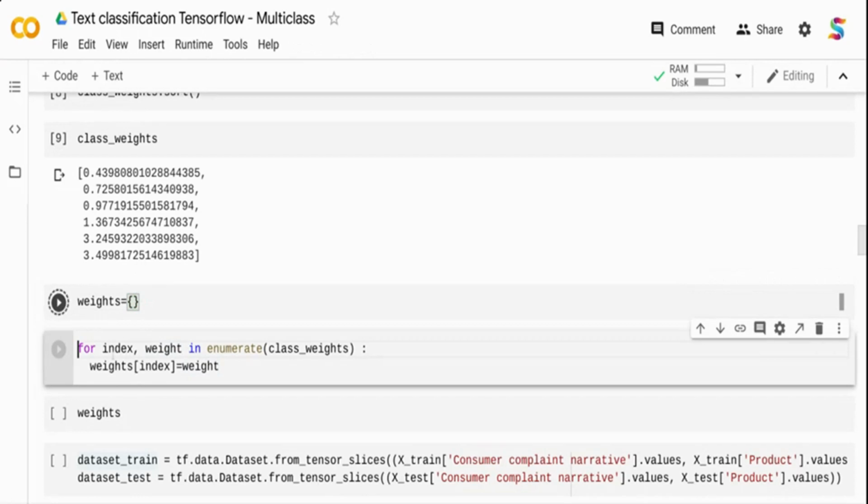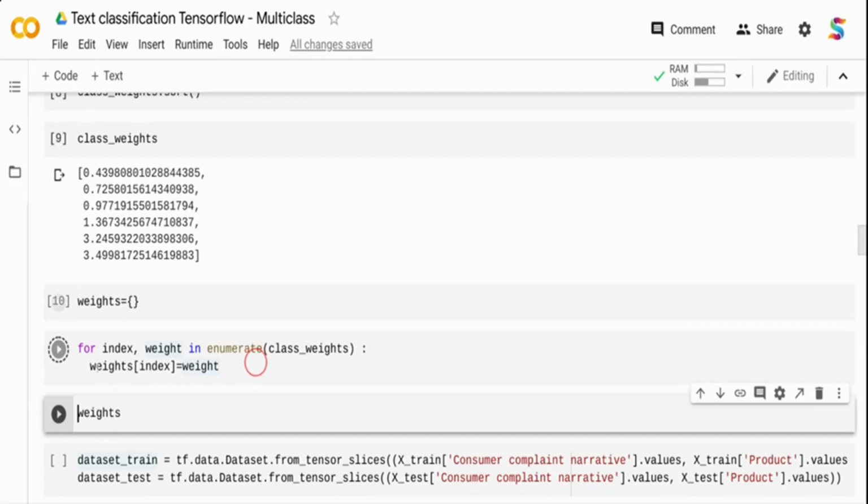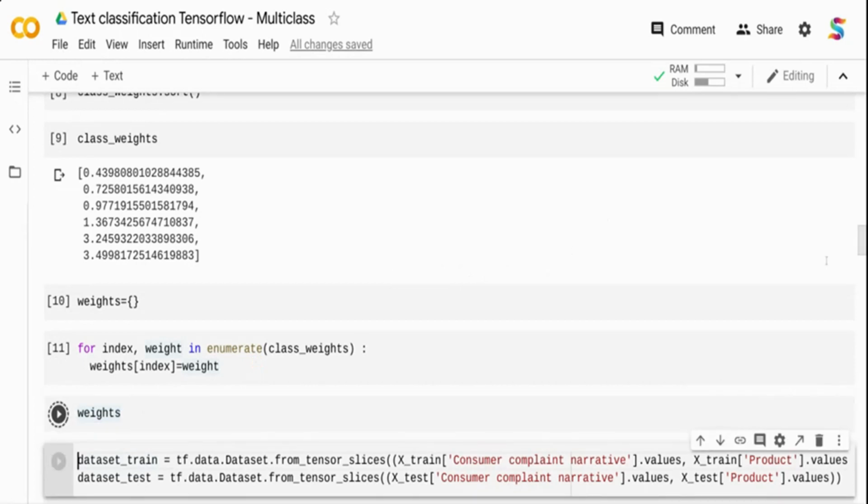And then I am enumerating my class weights over here, and taking the index and the weight. The weight is going to be this 0.43, 0.72 value. Index is just going to be 0, 1, 2, 3, 4, 5, right? And I'm telling the dictionary, the weight object, to assign index 0 with 0.43, index 1 with 0.72, and index 2 with 0.97. Let's print the weight. So it's converting the list object to a dictionary object.